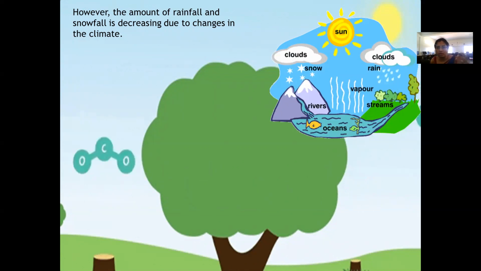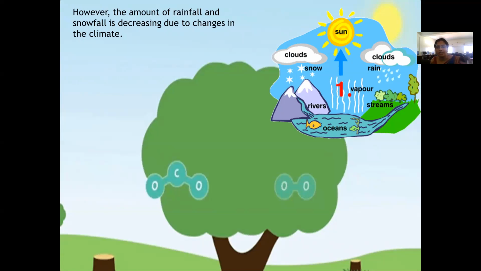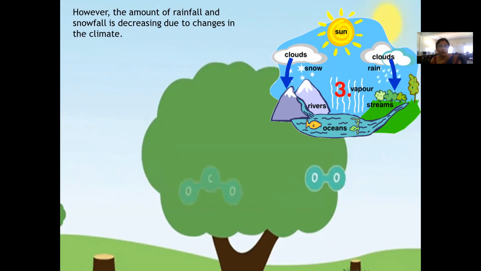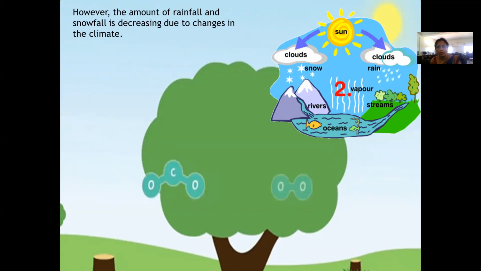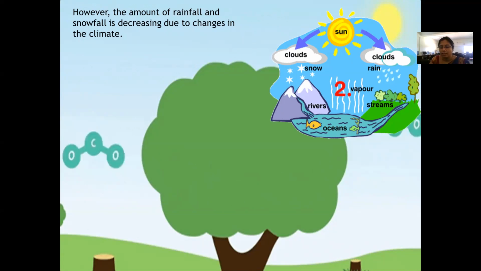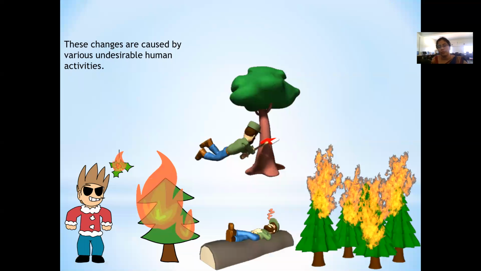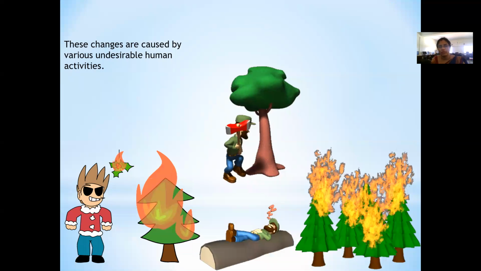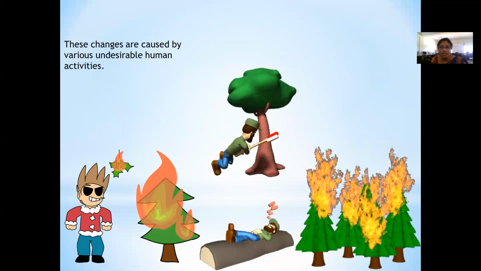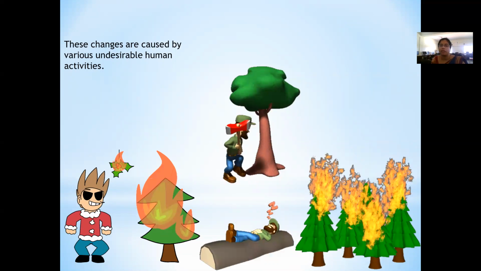The rainwater, the snow gets dried up and it gets evaporated. The water which is available in the river, lake, pond gets dried up, evaporated and goes into the atmosphere. What's the reason behind it? These changes are caused by the activities that we humans are doing.